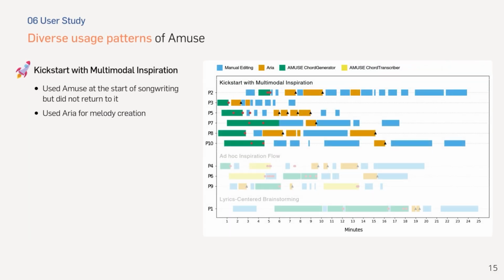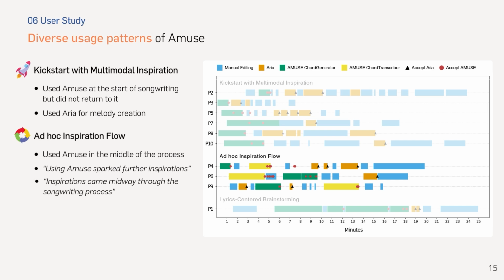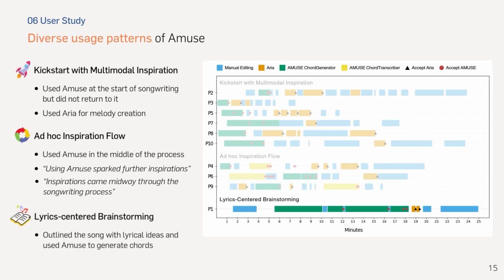In this study, we identified diverse usage patterns of Amuse. The most common approach was kickstarting their songwriting process with multimodal inspiration, where they used Amuse only at the beginning of the songwriting process. Second was using Amuse midway through the songwriting process, where using it sparked further inspirations, where ideas came midway through the process rather than at the beginning. Lastly, one participant had a unique approach where they outlined the song with lyrical ideas and used Amuse to